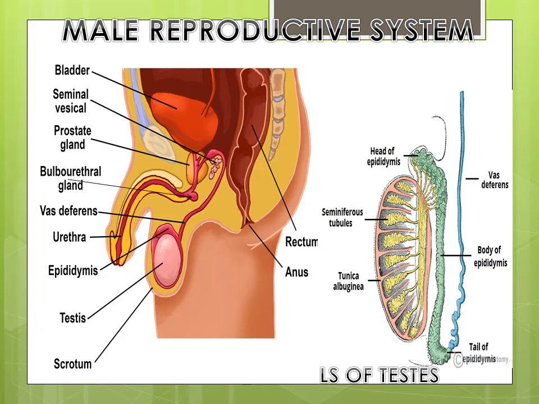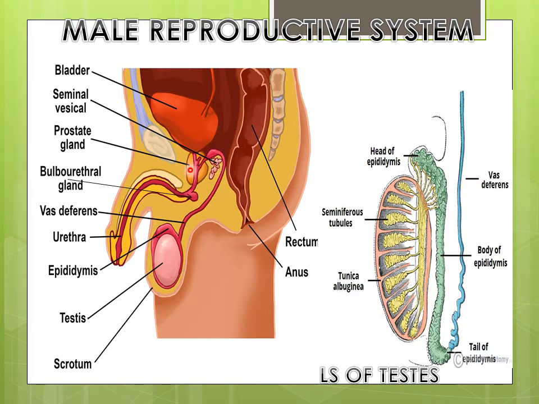First, seminal vesicles. They are a pair of lobulated glands located between the posterior surface of the urinary bladder and the rectum. This is the urinary bladder and this is your rectum. The function of the seminal vesicles are, they serve as a medium for the transportation of the sperms. That is, the secretion serves as a medium for the transportation of the sperms.